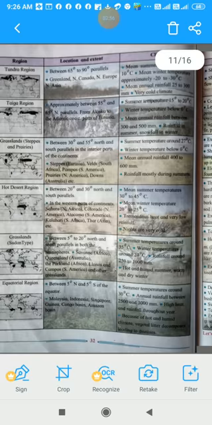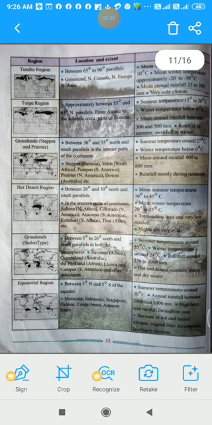Next is the taiga region. The taiga region is located approximately between 55 and 65 north parallels. It extends from Alaska to the Atlantic coast and parts of Eurasia. The climate in the taiga region: summer temperature is 15 to 20 °C, winter temperature is below 0 °C, mean annual rainfall is between 300 and 500 mm, with rainfall in summer and snowfall in winter.